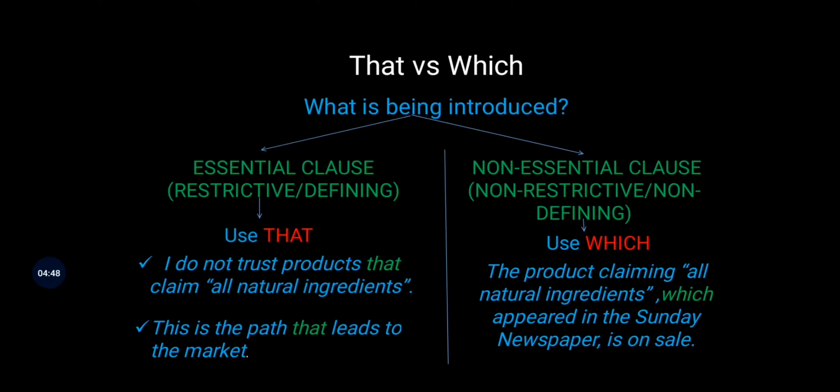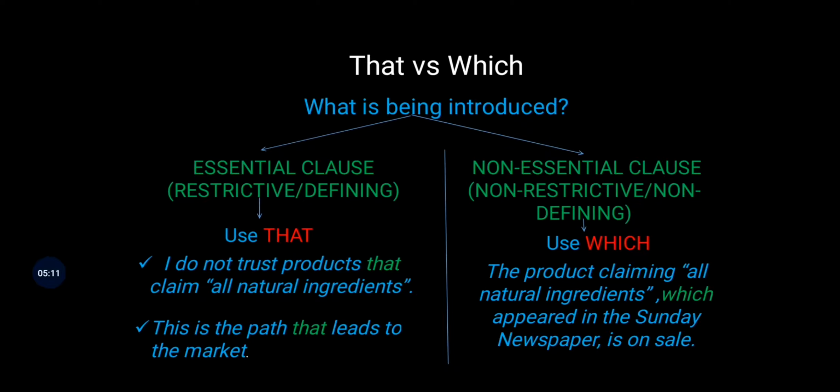The product claiming all natural ingredients which appeared in the Sunday newspaper is on sale. Now to see whether the thing that appears after "which", that is, "appeared in the Sunday newspaper", is essential or not, try to remove this and read the entire sentence. So what it would be: the product claiming all natural ingredients is on sale.